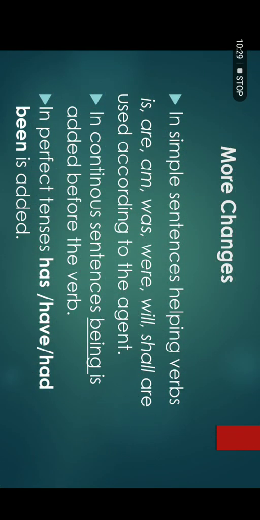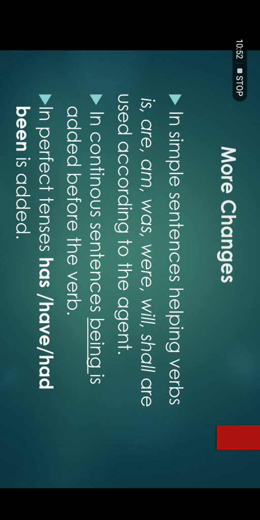Here are some more changes you have to make in simple sentences. Helping verbs is, are, am, was, were, will, shall are used according to the object you are using at the start of the sentence. Listen again.